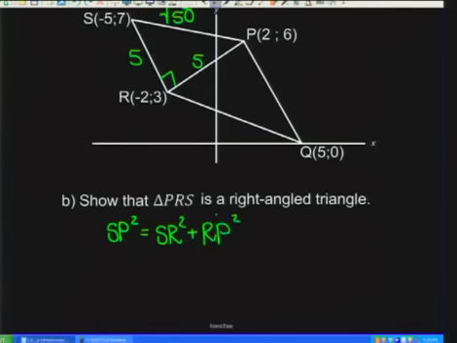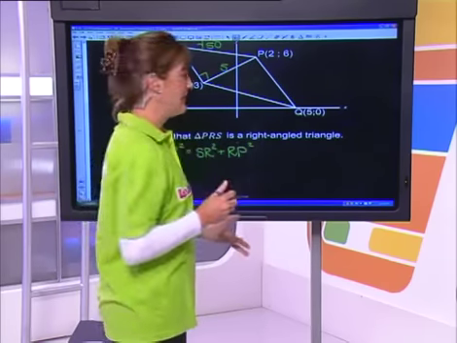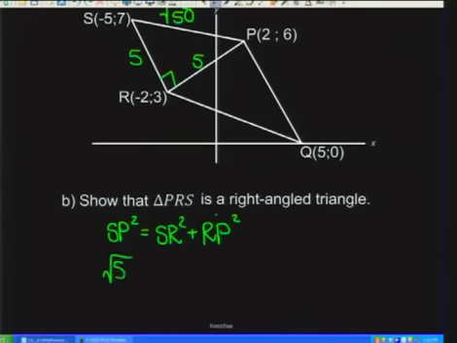Okay, that would be the theorem of Pythagoras. So as I've said, if I can get a left-hand side to equal a right-hand side here, it proves it's a 90-degree triangle. So SP is the root of 50, but bear in mind that that is being squared. My length from S to R is 5, and again it's being squared. My length from R to B is 5, and it's being squared.